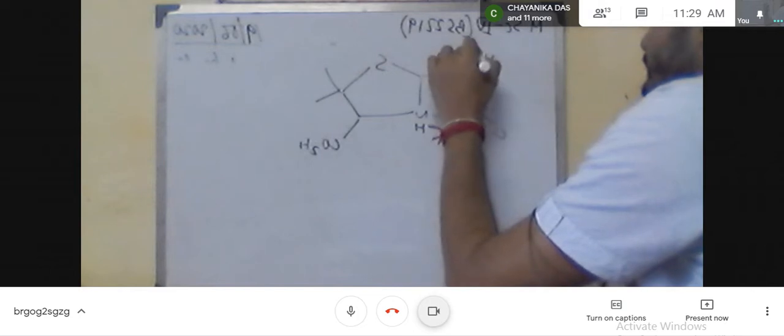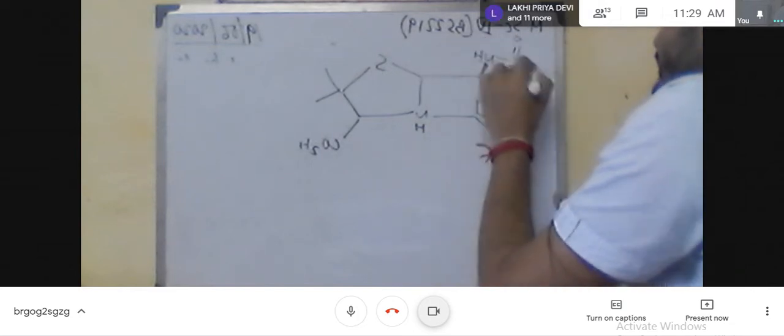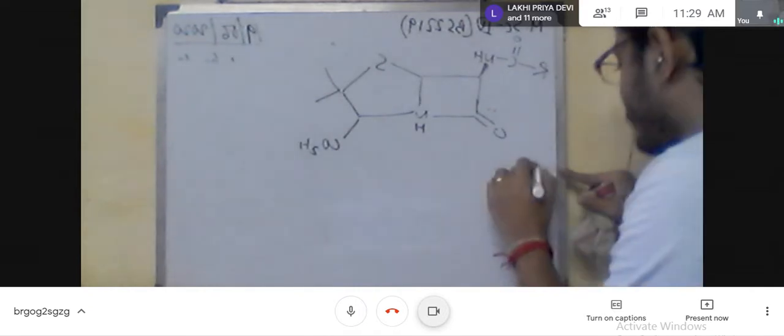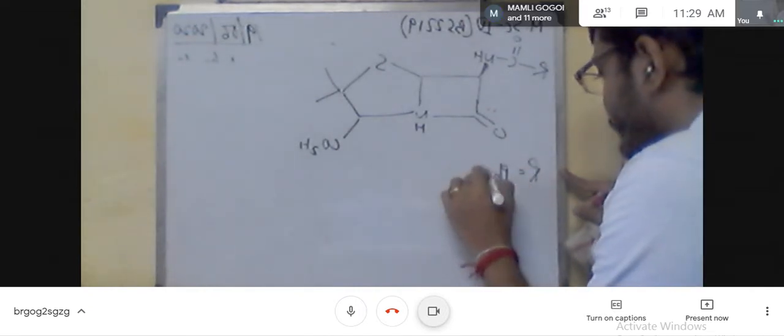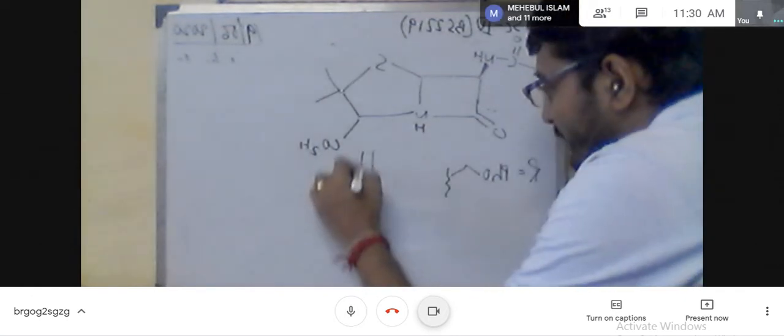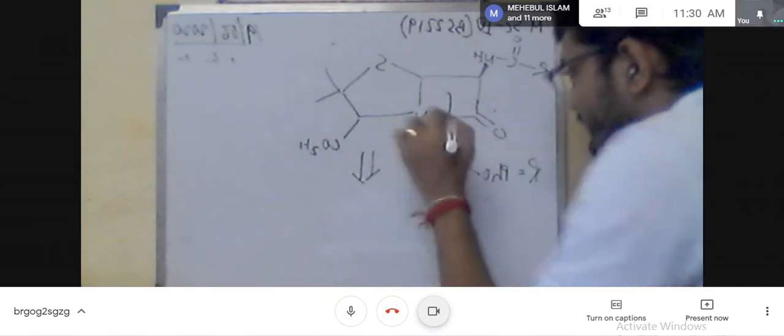I have written the general structure. So this R is actually the phenoxymethylene group. Now here, first the retrosynthetic pathway, that means you have to break this bond, that is the C-N breaking.